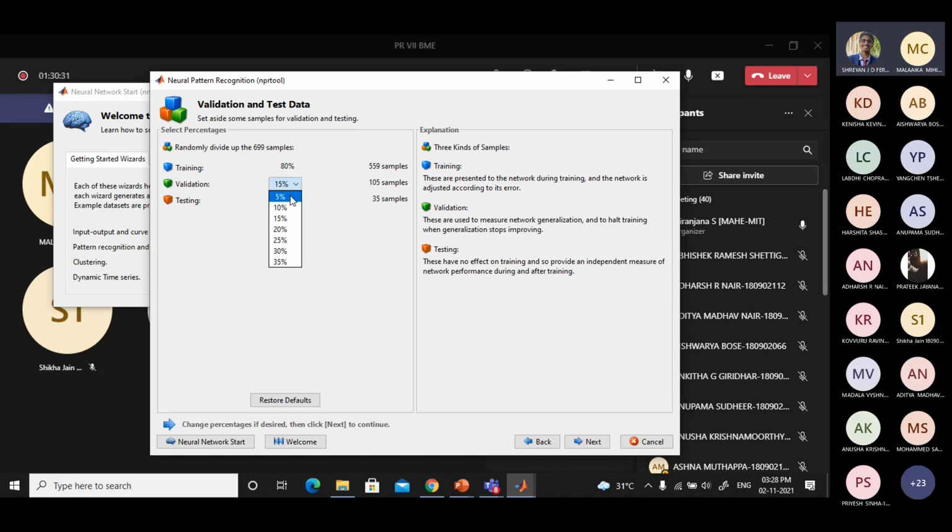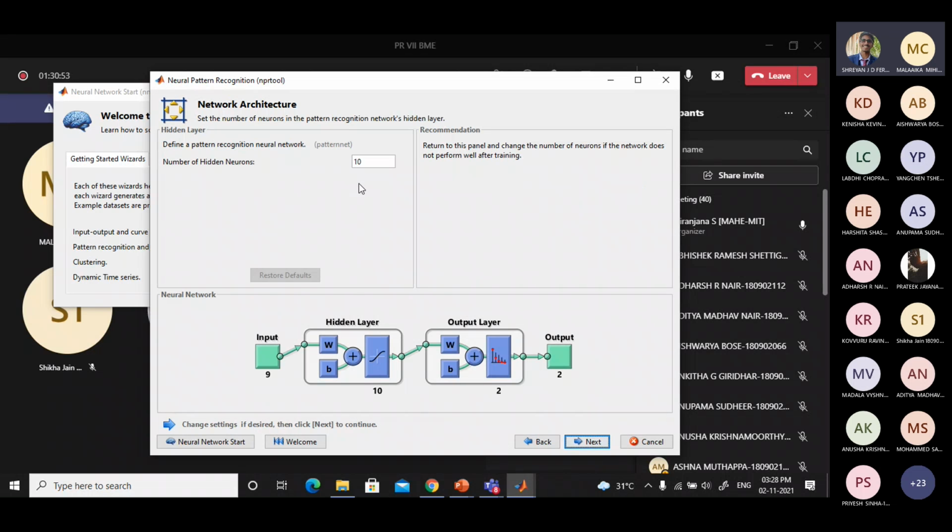You can reduce this if you want. I kept 85% for training, 10% for validation, 5% for testing. So this can be varied if you want. This is the default setting. Then if you go for next, it will train first, then do the other process also. Here the hidden layer nodes are 10. It has been selected by itself, and if you want to change this, there is an option to edit. I'll go with the set value.